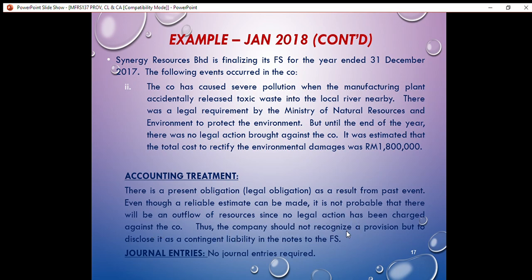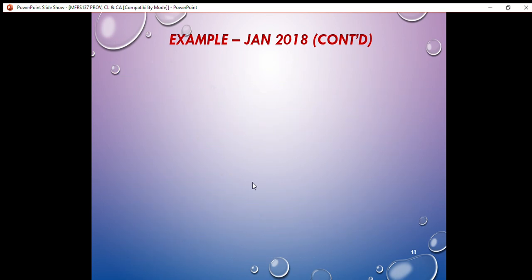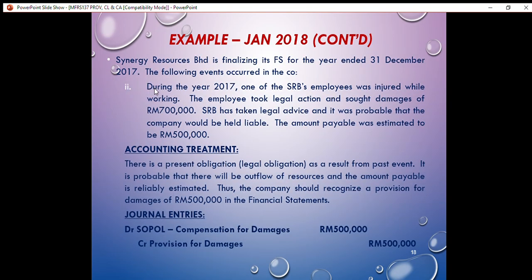For the journal entries, we do not need to prepare any journal entries for the situation, since the liability here cannot be recognized as a provision in the financial statements, so no journal entries are required for this situation. Let's have a look at the third situation. During the year 2017, one of the Synergy Resources Berhad's employees was injured while working.